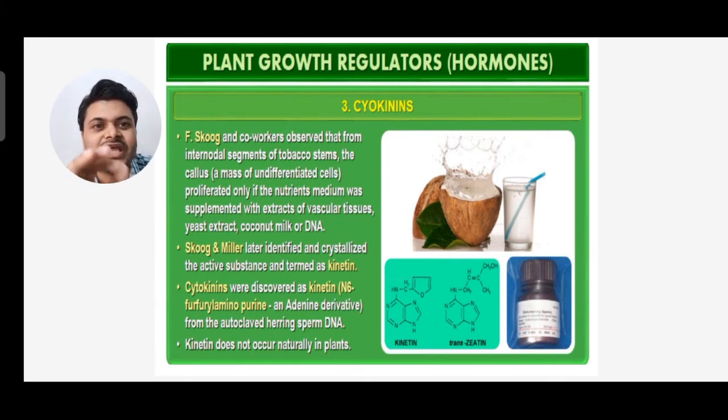F. Skoog and his co-workers observed that from the internodal segments of tobacco stem, the callus, that is a mass of undifferentiated cells, proliferated only if the nutrient medium was supplemented with extract of vascular tissue, yeast extract, coconut milk or DNA.